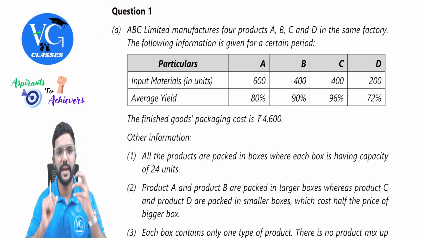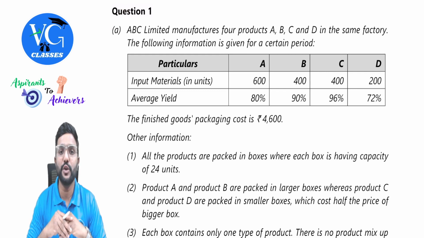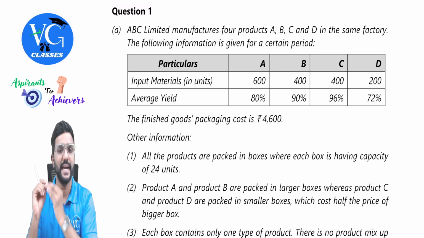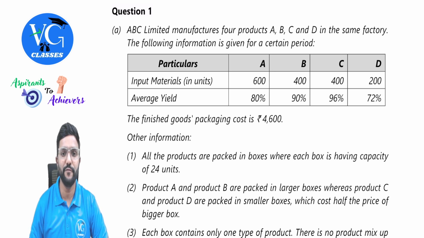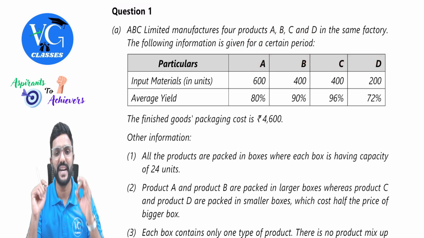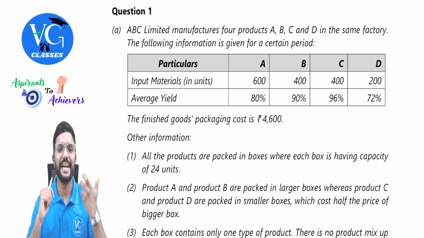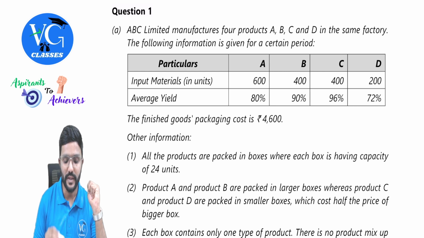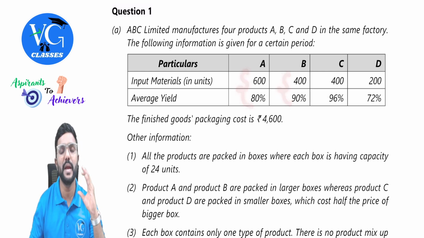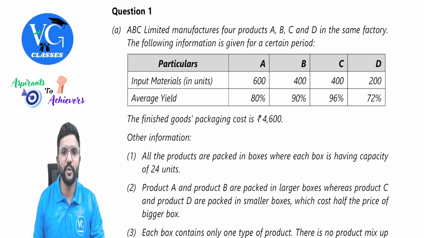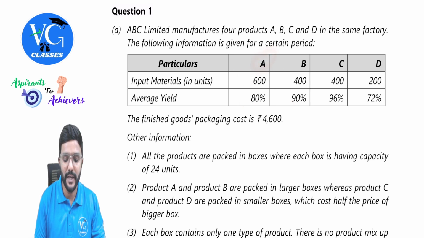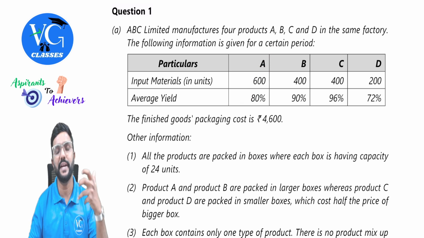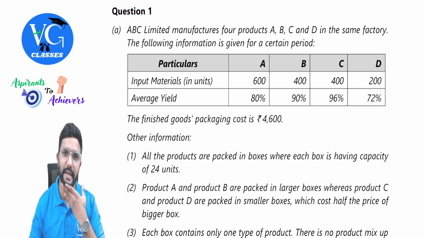Question number 1. A. ABC Limited manufactures four products A, B, C, and D in the same factory. The following information is given for a certain period. Input materials in units for A, B, C, D: 600, 400, 400, and 200. And average yield 80%, 90%, 96%, and 72%. If I multiply both of these, we will be able to get output in units. For example, for A, if I multiply 600 with 80%, then I would get the output for product A.